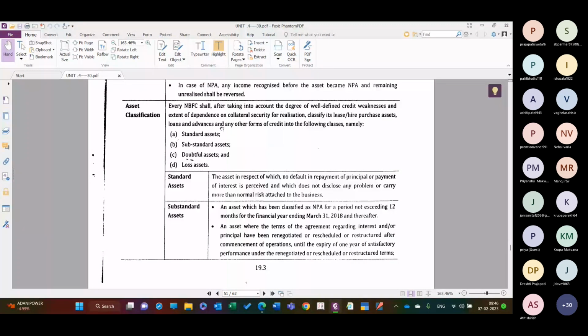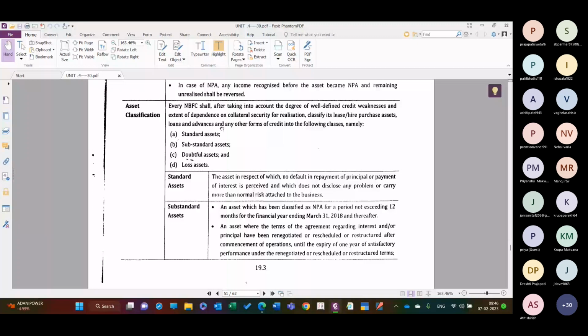So generally, suppose I go for the purchase of a particular plant and machinery, and for that I don't have the money. So generally I will hypothecate the plant and machinery, that is the primary security, and along with that I will give personal guarantees. I will give the guarantees of a third party. So on my behalf, someone else will also give guarantees to the bank before the lending. So that is known as collateral security for realization.